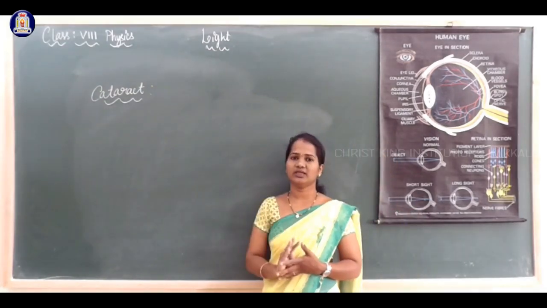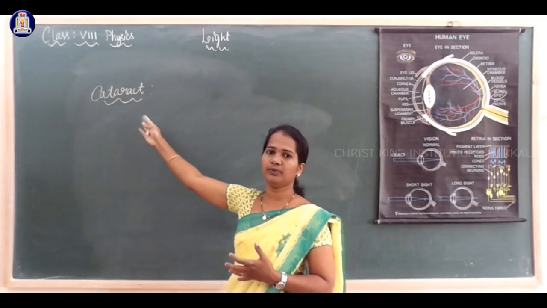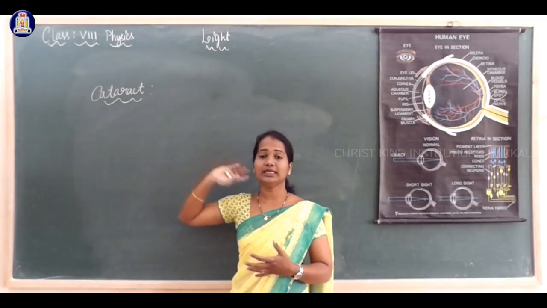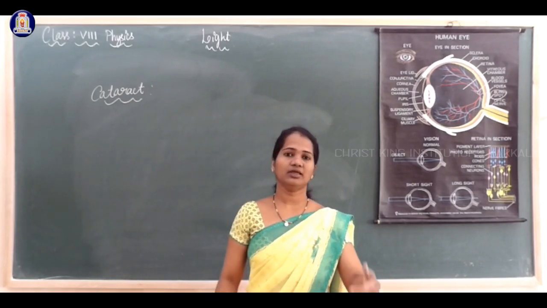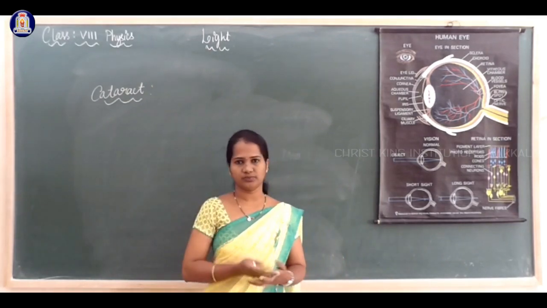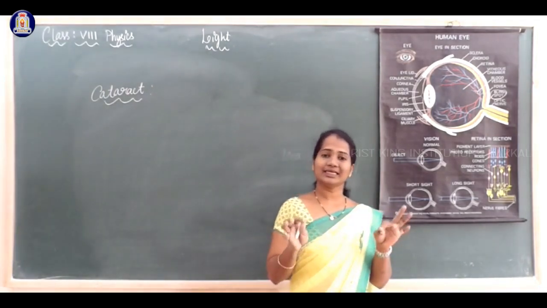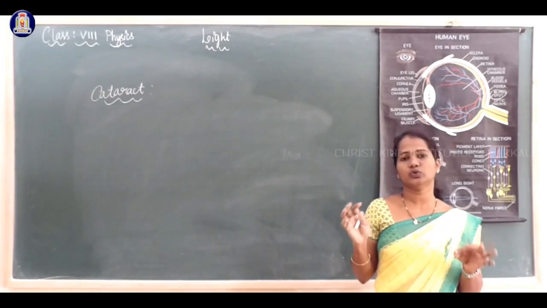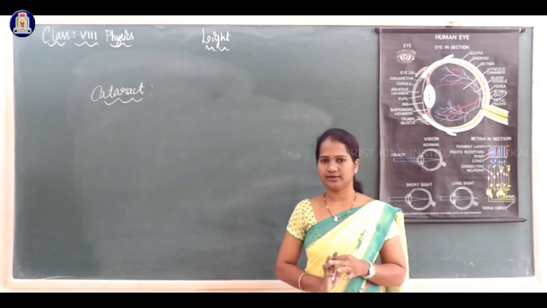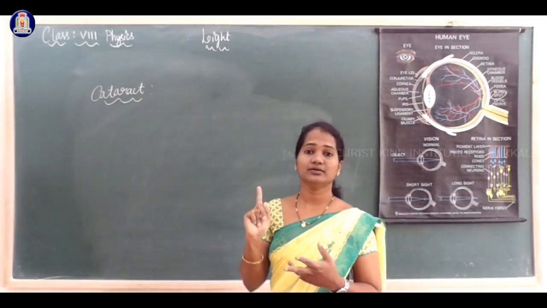So, defects of the eye: some people can see nearer objects but find it difficult to see farther objects. That is one defect. Some people can see farther objects clearly but find it difficult to see nearer objects clearly. This is the second defect. And the third one is cataract. It mainly arises in aged people.